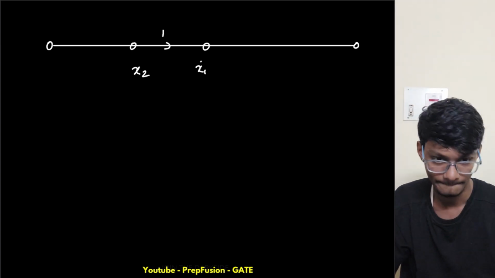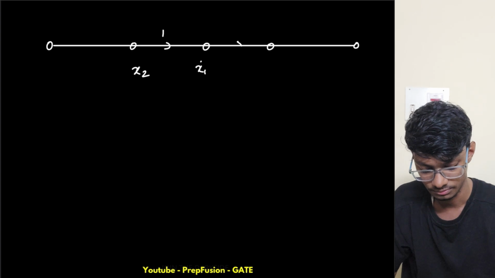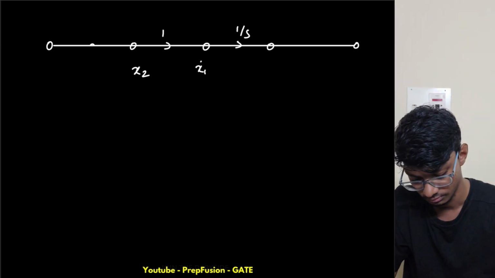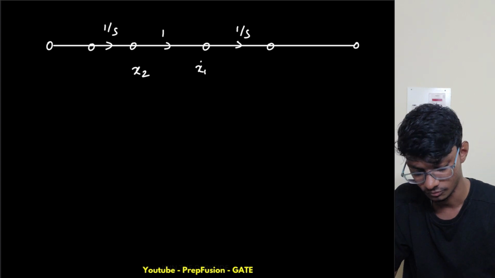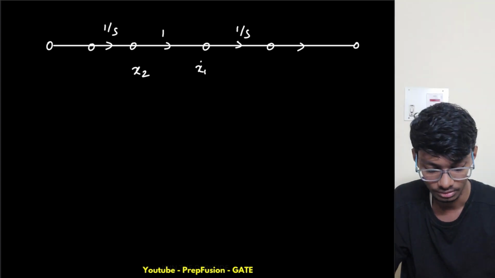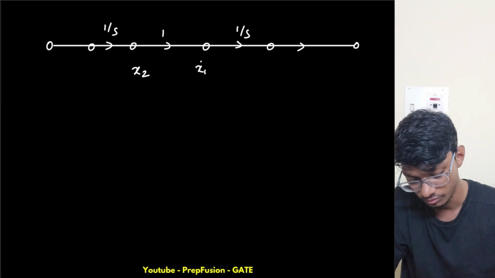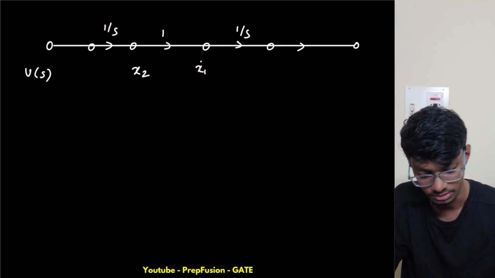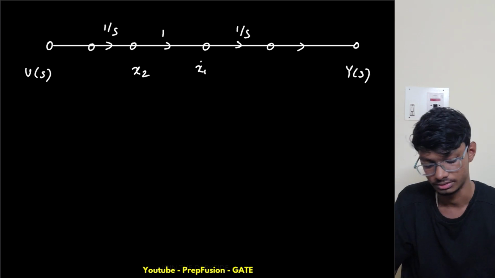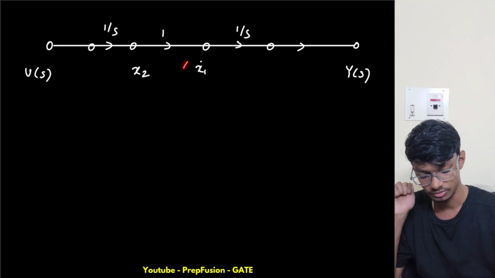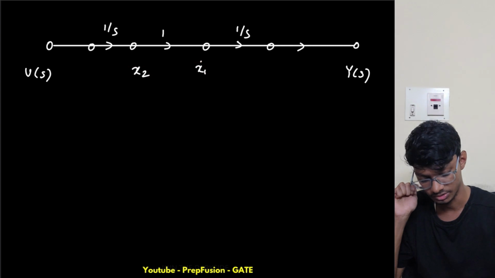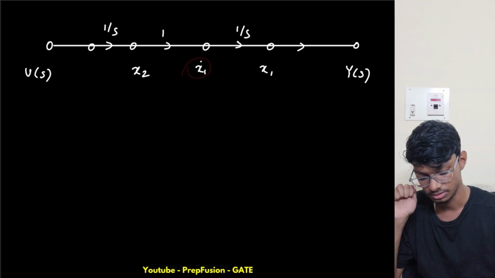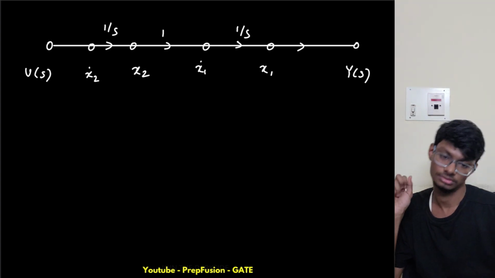Now we know we have two integrators. This is input and this is my output. This is my x1 dot and this is x2, this one is supposed to be x1 and this is my x1 dot, and this is supposed to be my x2 dot.